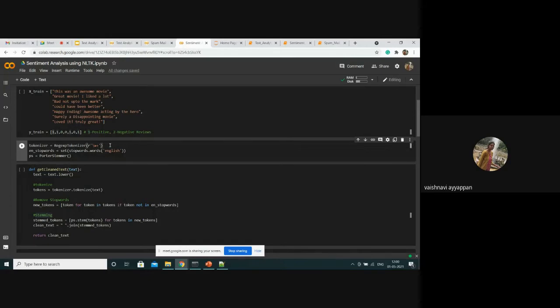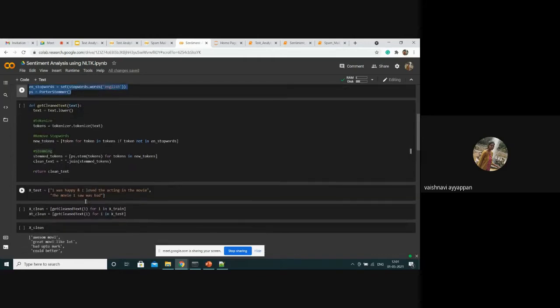Next, we need to remove the stopwords after tokenization. So I am setting the stopwords to the English language, making use of the stopwords for English, and I am also setting the stemming function to ps. These are the predefined things for tokenization, removal of stopwords, and the stemming process. Let's go with the data cleaning part.